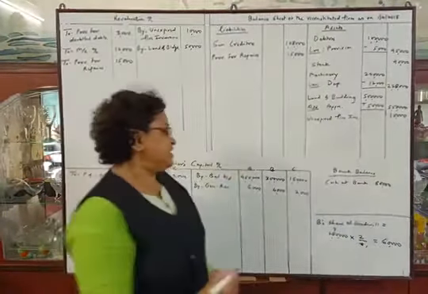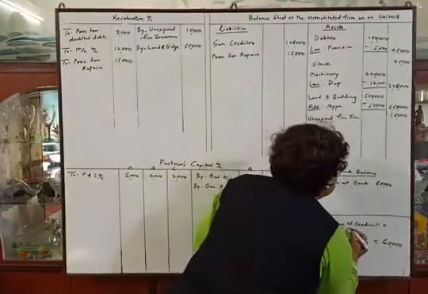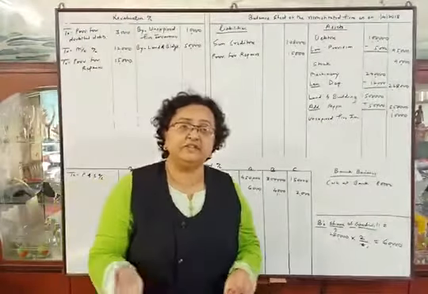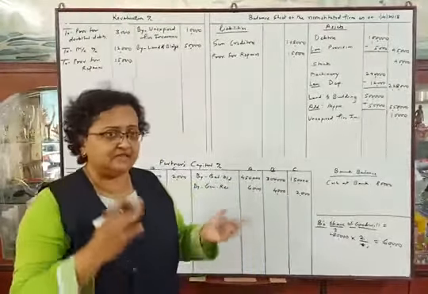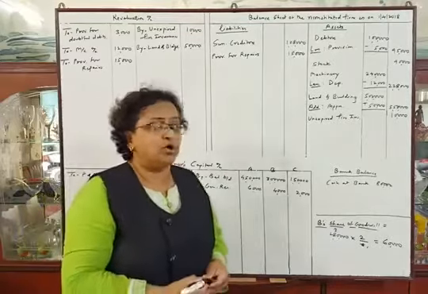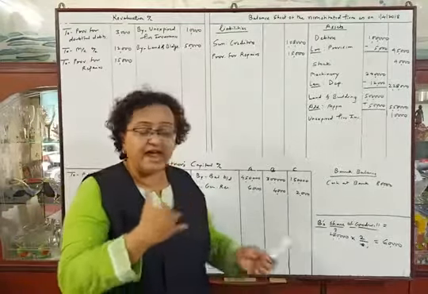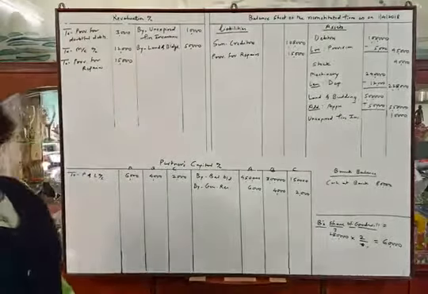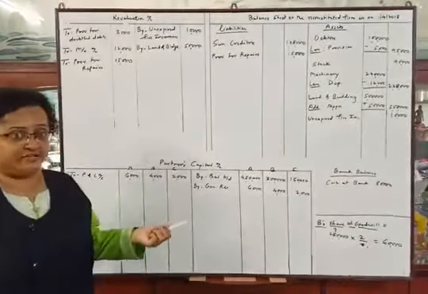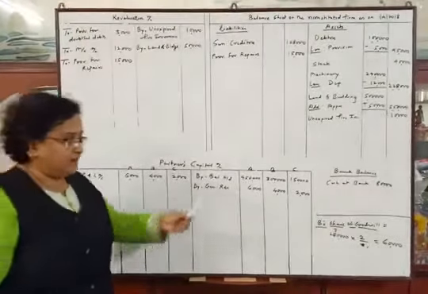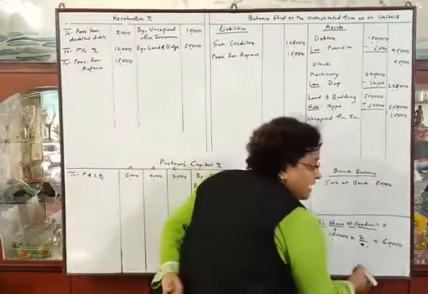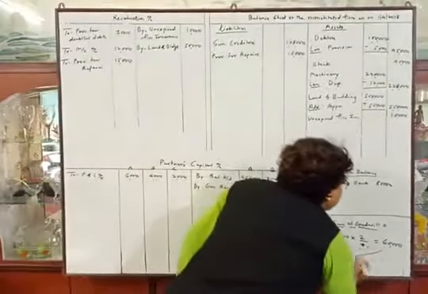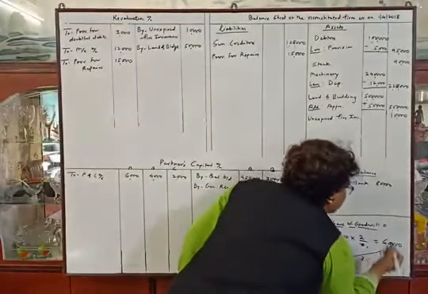So B's share of goodwill is rupees 60,000 and we have to adjust rupees 60,000 between the gaining partners, and we know that A and C both are gaining partners. So we will adjust rupees 60,000 between A and C in their gaining ratio, that is 3:1. So the entry will be gaining partners' capital accounts debit to sacrificing partner's capital account, and we will distribute this amount between A and C in the gaining ratio 3:1.